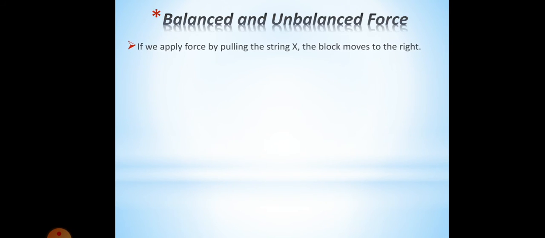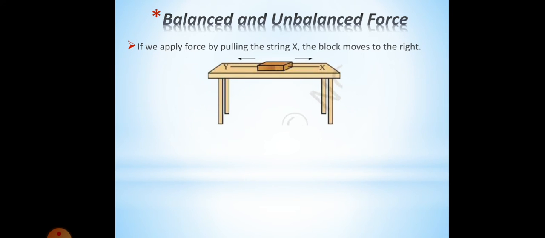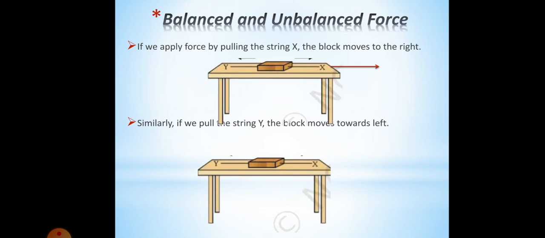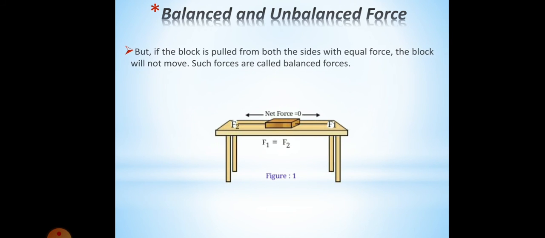Now, if we apply force by pulling the string X, the block moves to the right. So there is a wooden block and we are pulling the string X, so the box will move towards right. Now similarly if we pull the string Y, the block moves towards left. Clear? But if the block is pulled from both the sides with equal force, the block will not move.